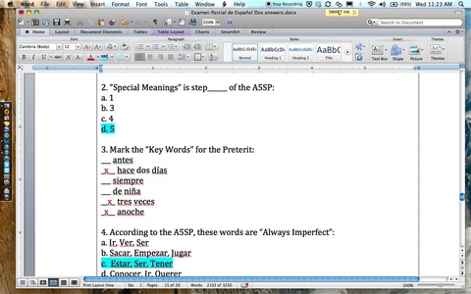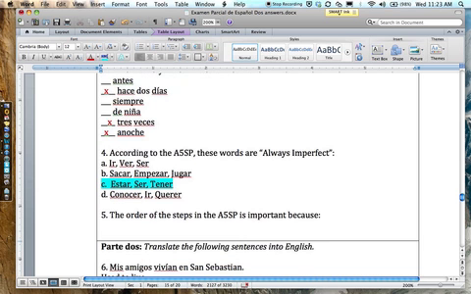This is another one where I was a little disappointed that more people missed this than I thought they would. Keywords for the preterite. People just started putting everything. These are the only 3 that work. Hace 2 días. 2 days ago, anytime we said a specific number of times is preterite, and anoche. De niña, siempre, and antes, all of those are keywords for the imperfect. Most people got this one right, so that's good.